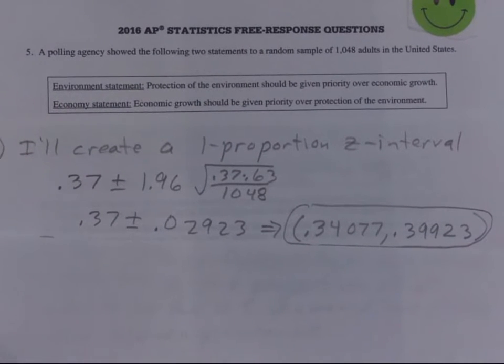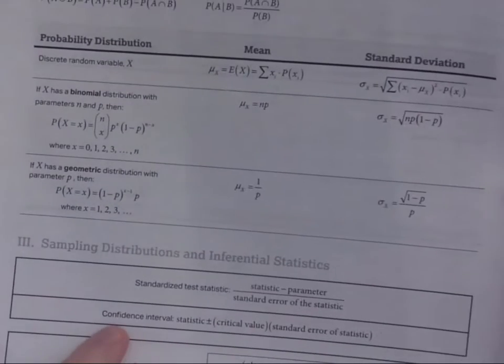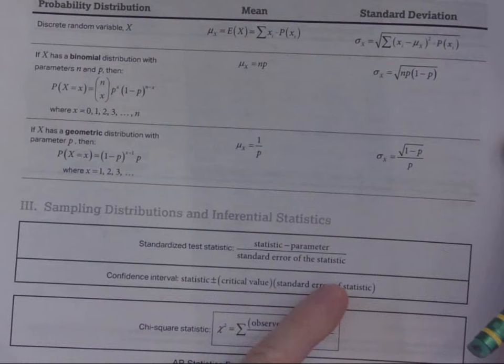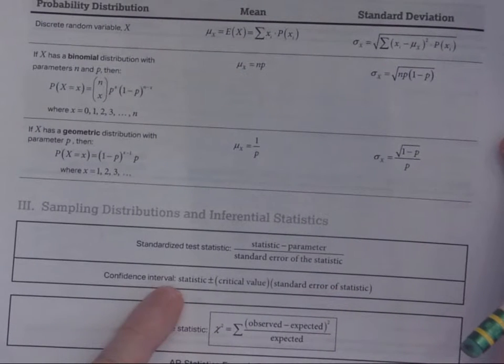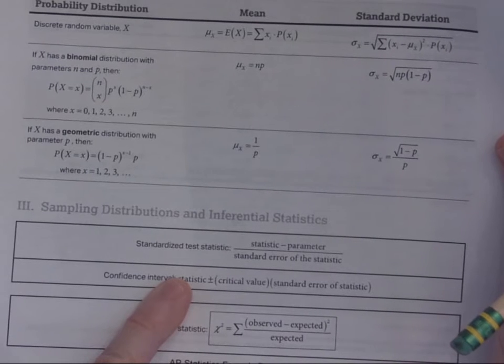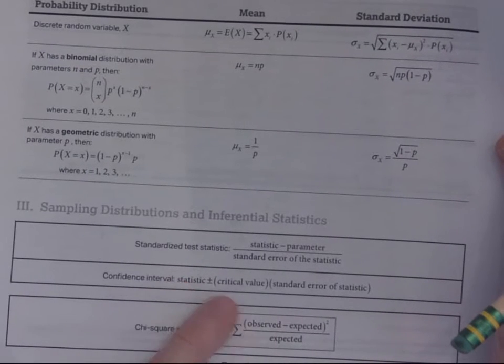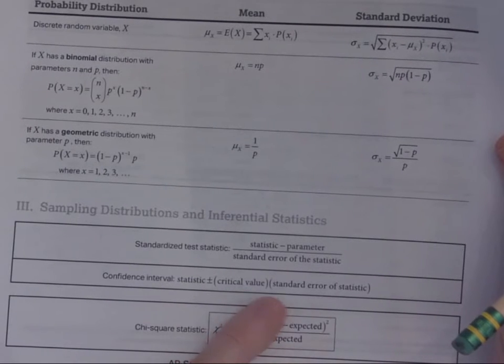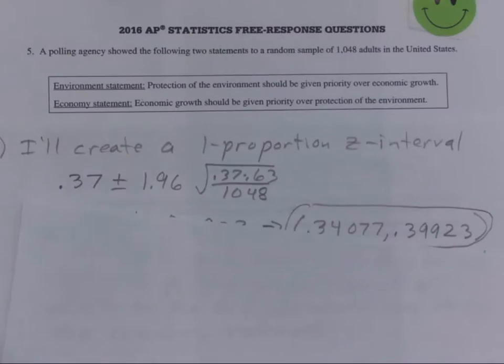And so, once again, on your formula sheet, the formula for the confidence interval, every confidence interval, is statistic plus or minus critical value times the standard error of the statistic. Statistic, in this case, is p hat. It's always going to be p hat or x bar, or the difference in p hats and the difference in x bars of a two-sample thing. The critical value is z star here. It'd be t star if we were dealing with a mean. And then the standard error of the statistic. Well, what's that? You go to the next page, the standard error of the statistic.